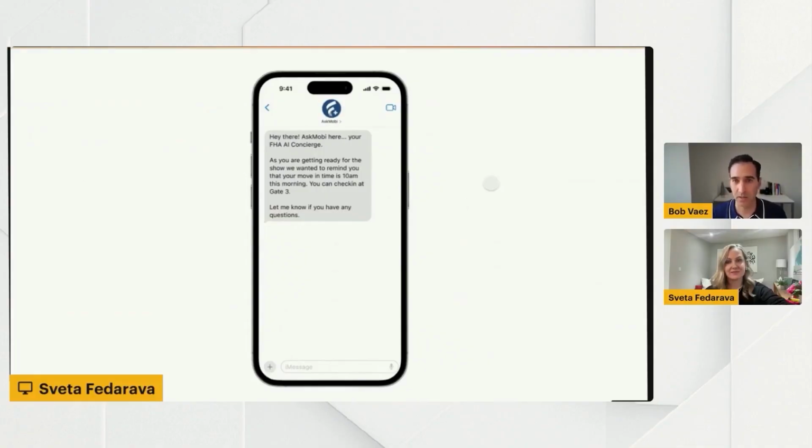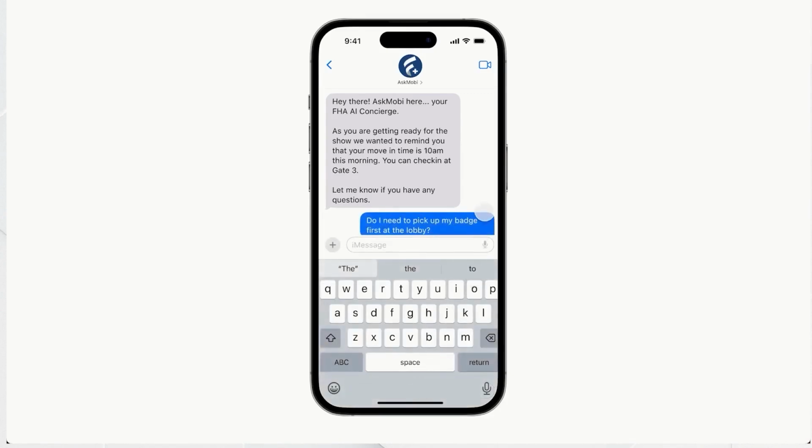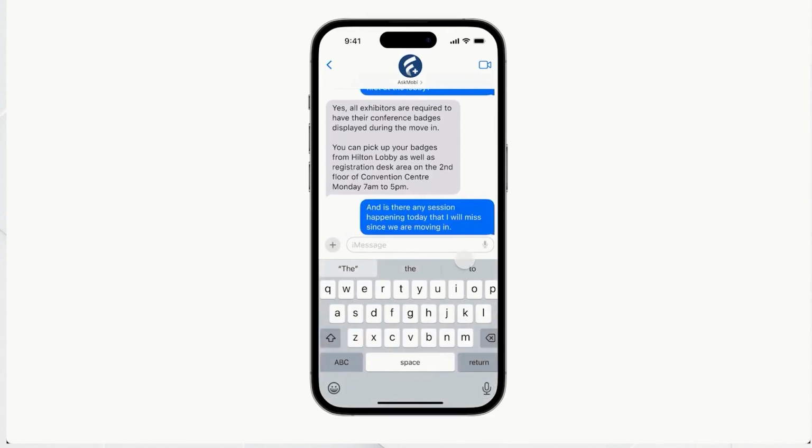So what we're doing here is we're telling this AI agent to look at who's attending, the time of information, and what's really important to them. And in this particular case, move-in is really critical. So MobiAI is actually sending these texts to the right person at the right time with the information they need. And we think this is a game changer for the know-before-you-go experience.